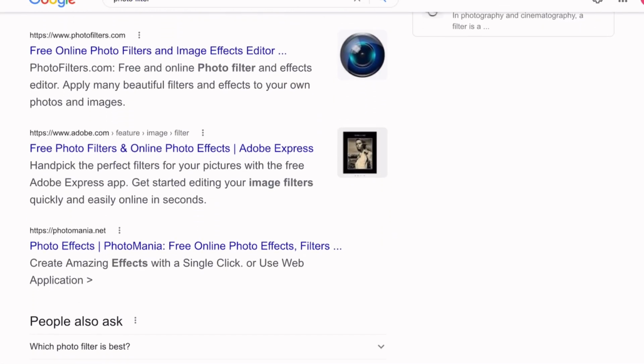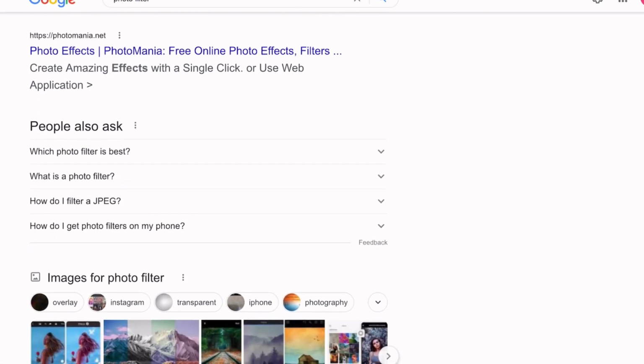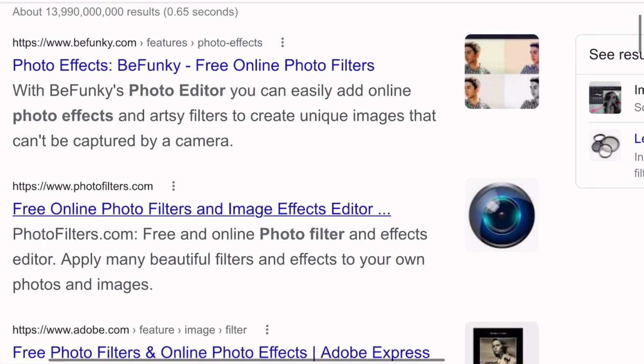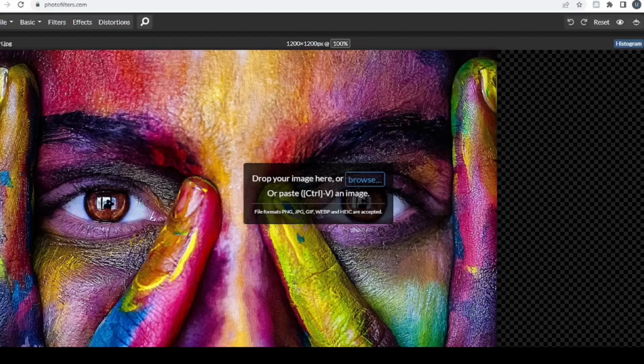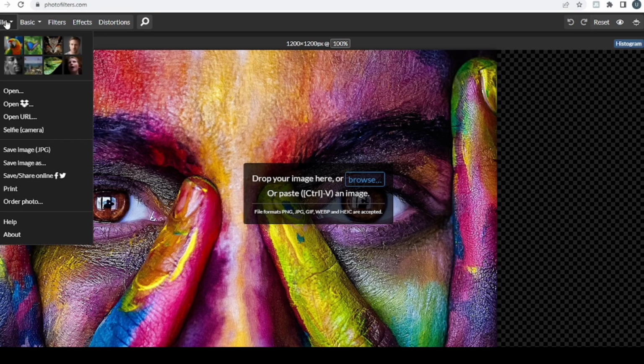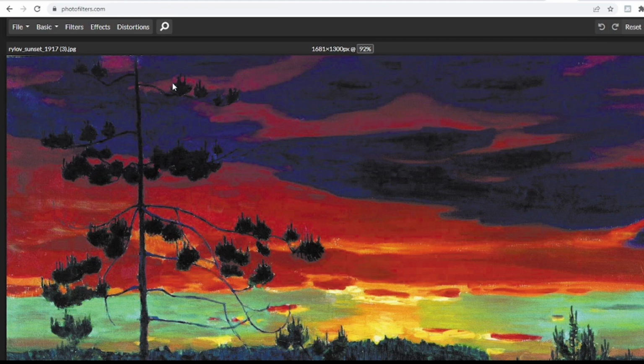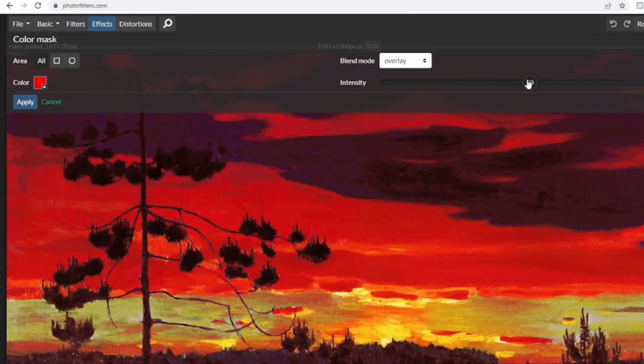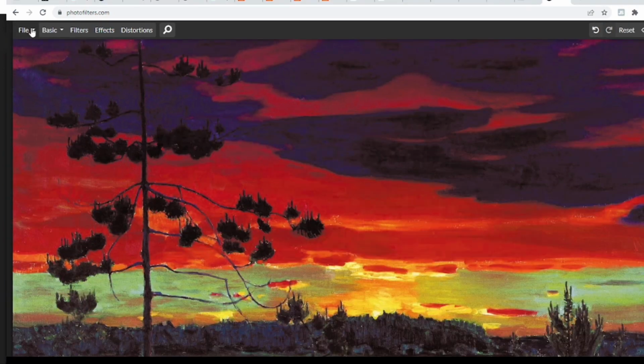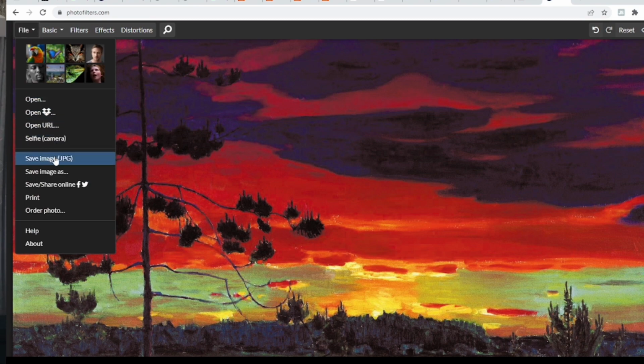So the next thing we're going to do right now is to go back to Google and search for free photo editors. You're going to use this particular one called photofilters.com. All we have to do is come to file here, open, and then upload the image. After you're done uploading your image, you just have to play around with any of these effects to enhance the image. So we'll just go ahead, and I'm going to use this particular one right here. You can see that our image has been enhanced. So just go back to the same file, come down here and save your image.